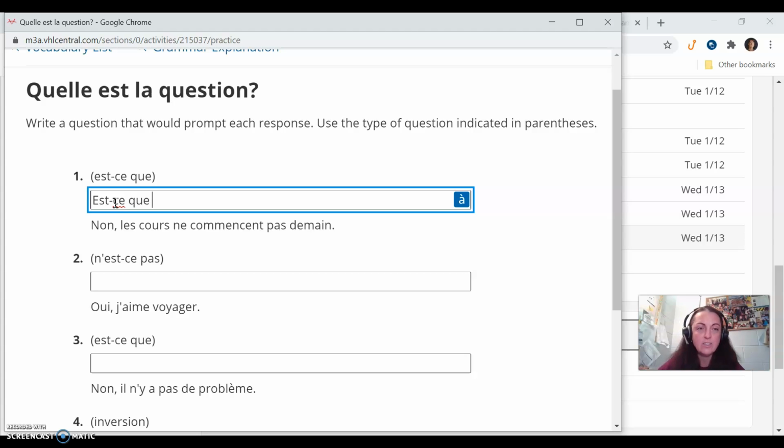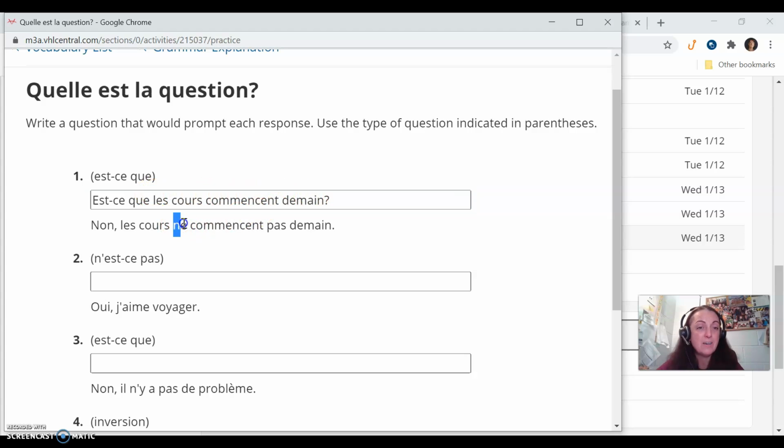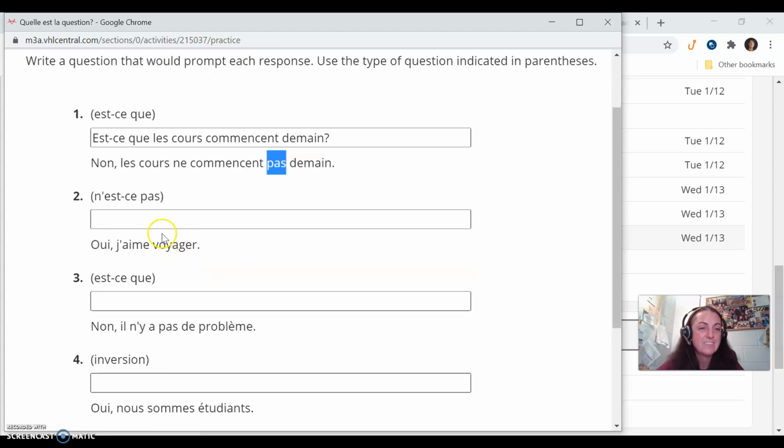And the answer is non, les cours ne commencent pas demain. The classes do not begin tomorrow. So the question is probably, do the classes begin tomorrow? So est-ce que les cours commencent demain? And you can copy it just like it is in the answer there because the classes don't begin tomorrow. The classes begin tomorrow. You just take out the ne pas, which means don't or do not. So. All right, numéro 2.